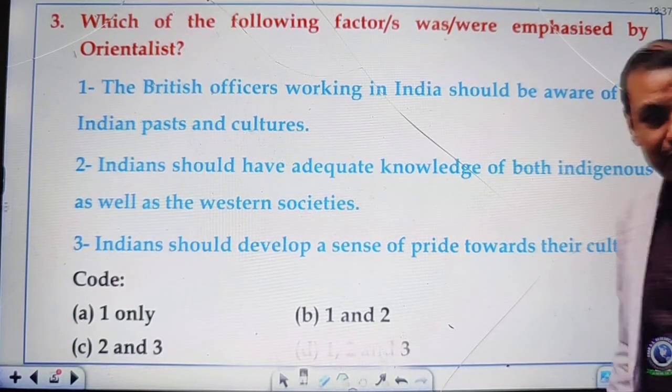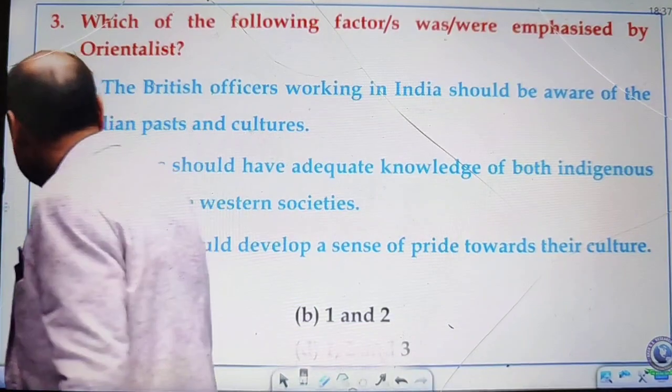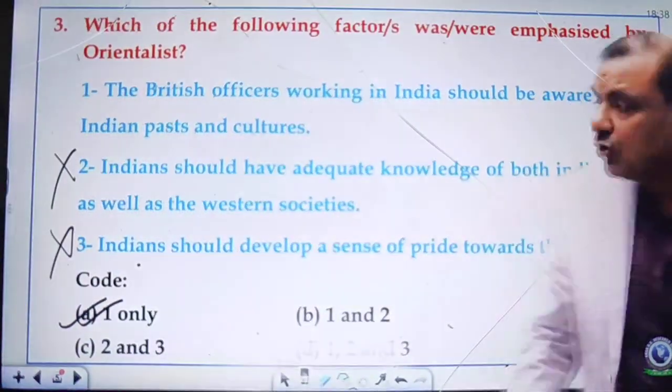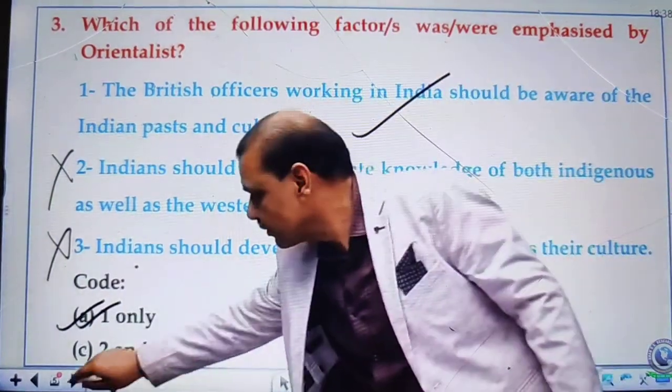Yes, brilliant students. You people are brilliant, definitely. 1 is the exact answer, because even this choice is wrong, that choice is wrong, 2 and 3. Only A is the correct answer.